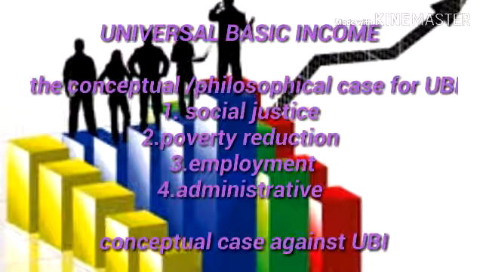Our last concept is the conceptual case against UBI. From the income point of view, there are three principal objections to universal basic income. First is whether UBI reduces the incentive to work. This argument is vastly exaggerated. For one thing, the level at which universal basic incomes are likely to be placed is going to be a minimal guarantee at best.